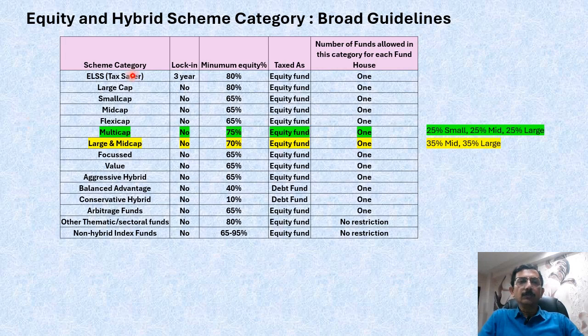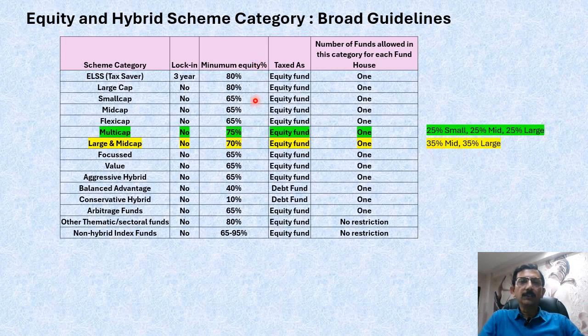So when we look into the various schemes and the equity percentages, there's hardly much you can do. It's just that you should be aware of the equity percentage in various schemes. And there are certain other criteria also. For example, for multi-cap, the specification is 25% should be in small cap, 25% in mid cap, and 25% in large cap. Similarly for large and mid, the distribution should be 35-35 to make it 70.